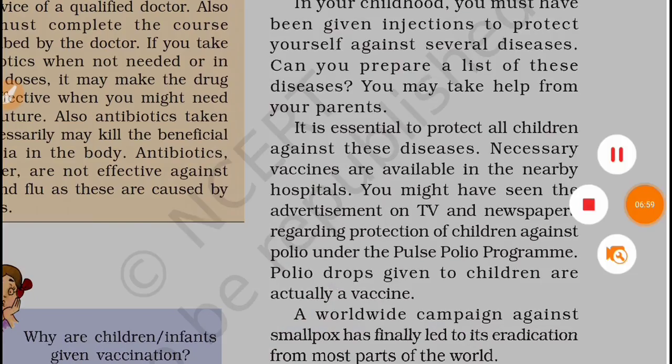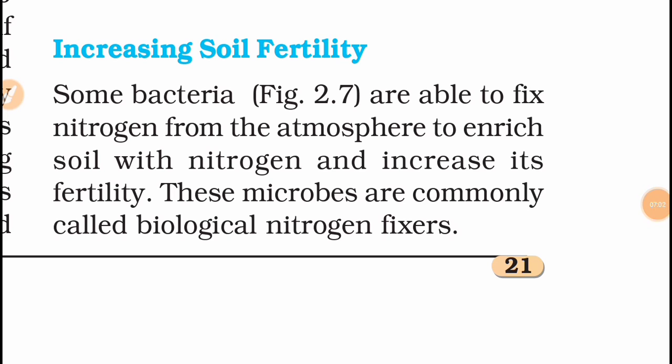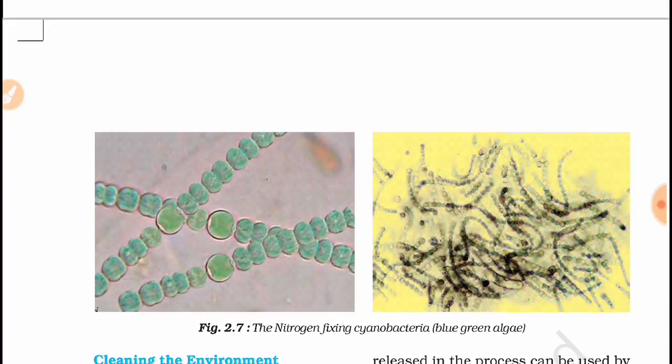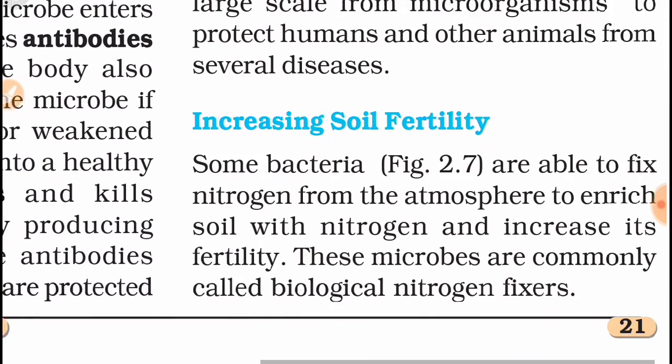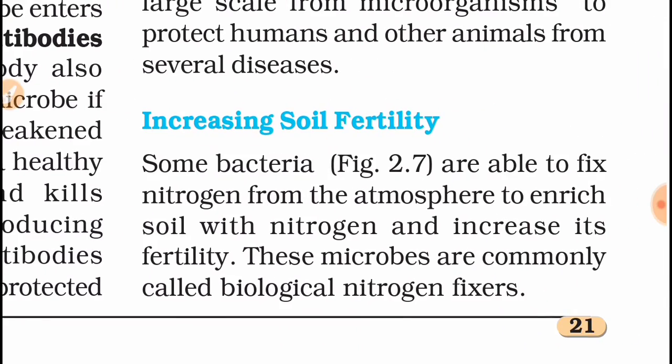Next, we will understand about the usefulness of bacteria, which is very much essential for plants. It increases soil fertility. Some bacteria are able to fix nitrogen from the atmosphere to enrich soil with nitrogen and increase its fertility. These microbes are commonly called biological nitrogen fixers. As we know, nitrogen is an element which cannot be taken by plants directly, so these bacteria help them by fixing the nitrogen.